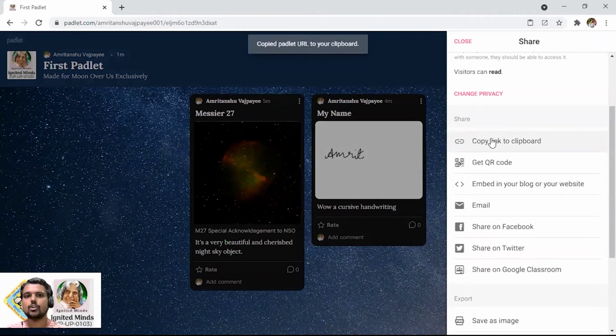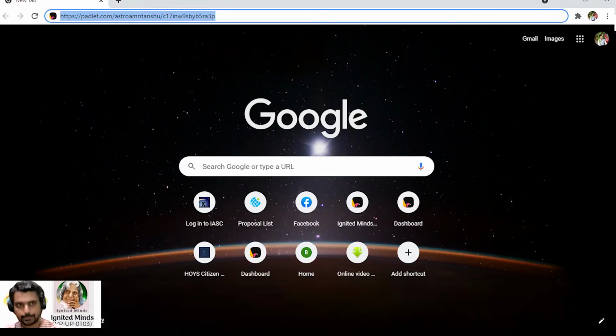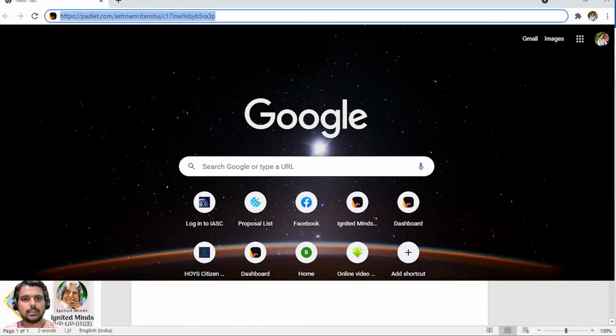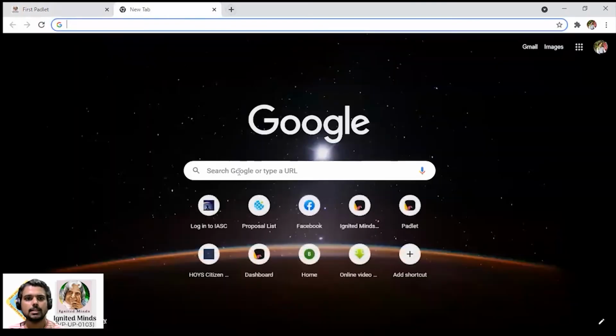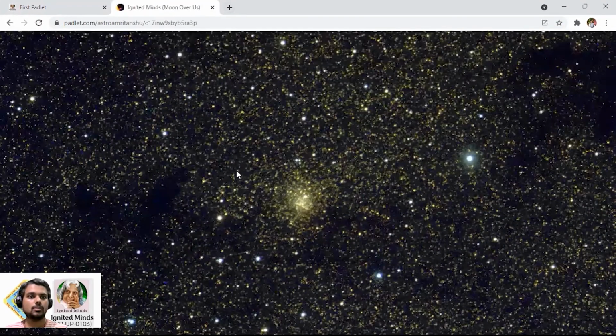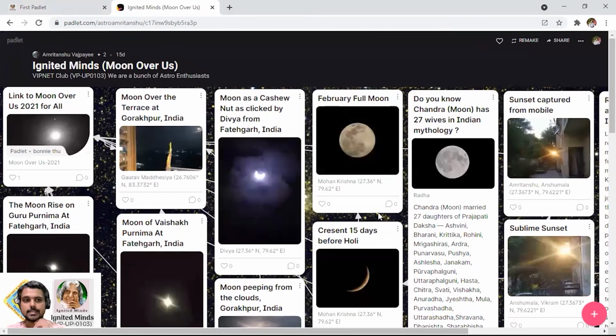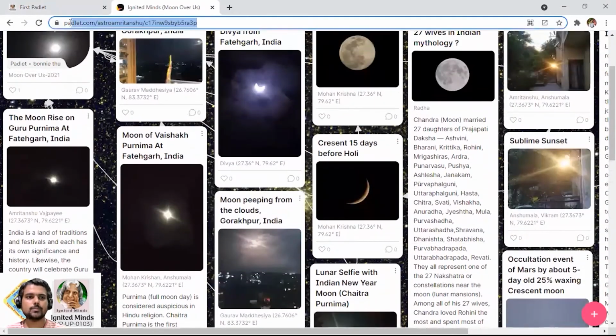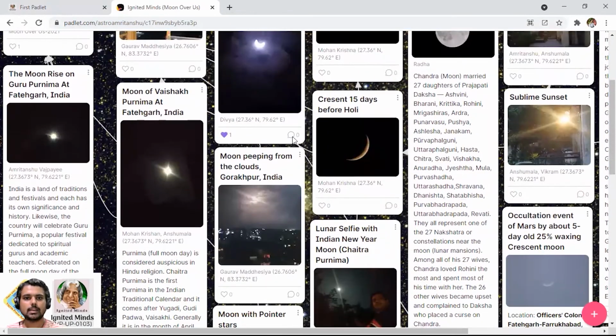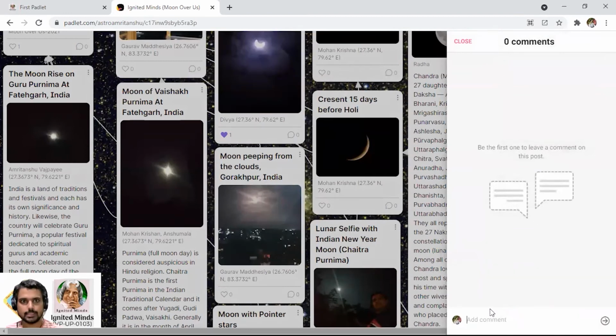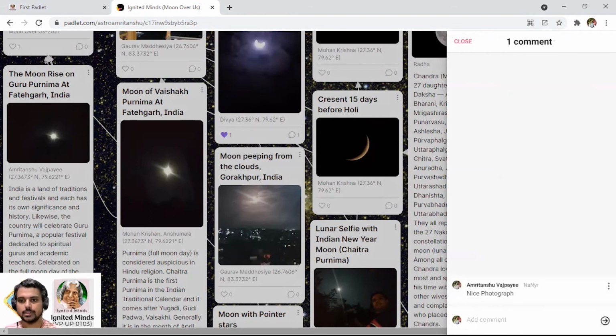The best thing is you can copy the link to the clipboard, and then you can just copy paste it here. I have got a link already, which was forwarded to me, and I'm just going to open it here. So this is an Ignited Minds Moon Padlet that was there. This is the link which I wanted to show you, and I can write comments over it. So here I can just write nice photograph, and you can see this nice photograph comment has appeared.